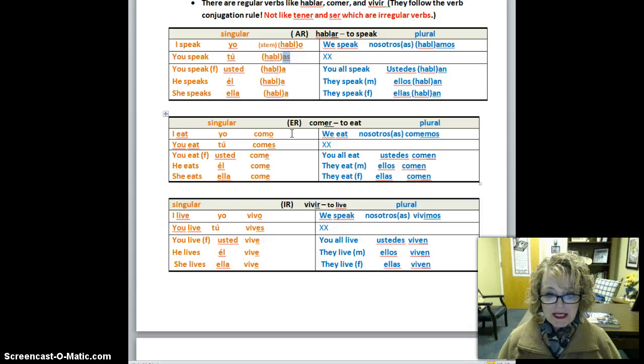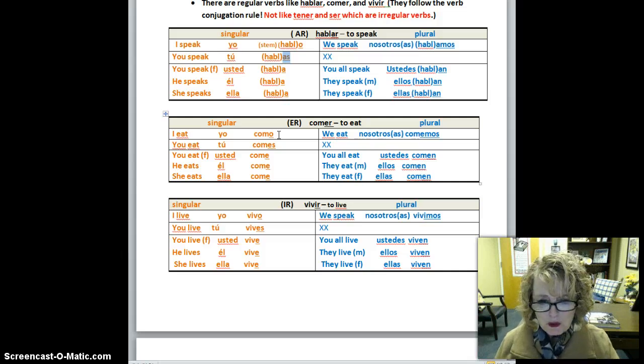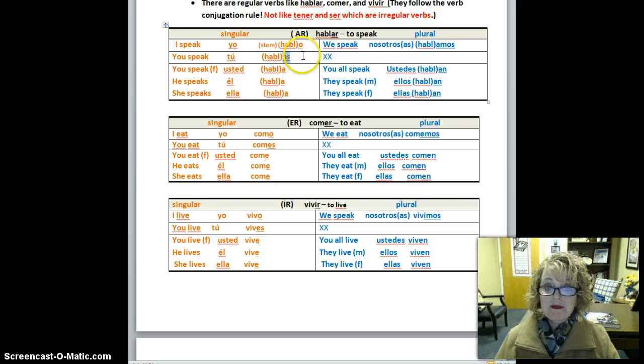Now, remember that we have buddy, buddy, you, tú. If you want to say do you eat, you would say tú comes, tú hablas. That means you, buddy, a friend, someone your own age. Or I might say, ay, amiga, tú comes mucho. Oh, girlfriend, you eat a lot. Or I might say, ay, amiga, tú hablas muy rápido. Oh, friend, you speak very fast. So that's the way I would do that.